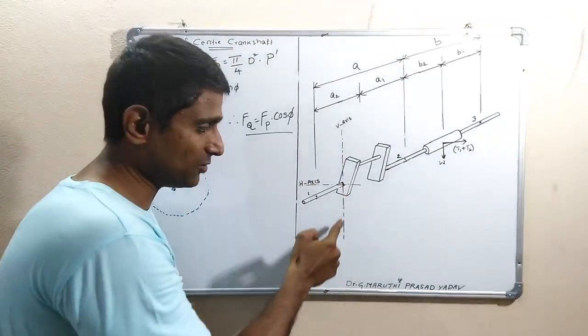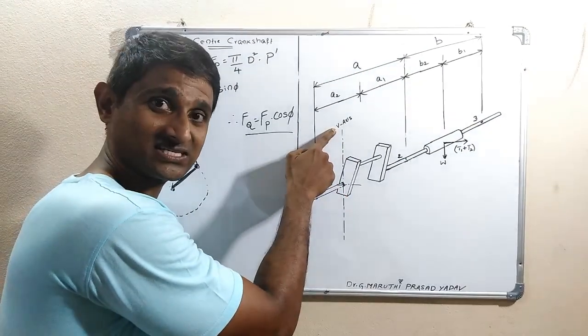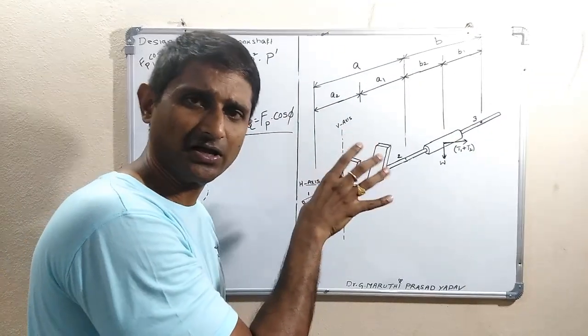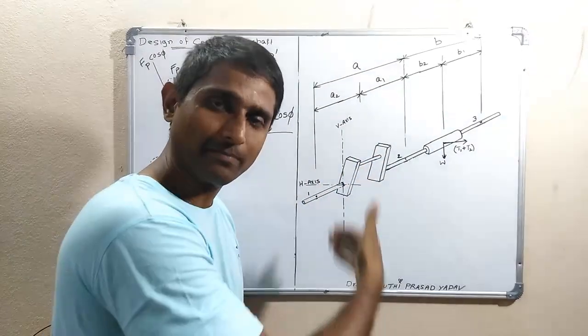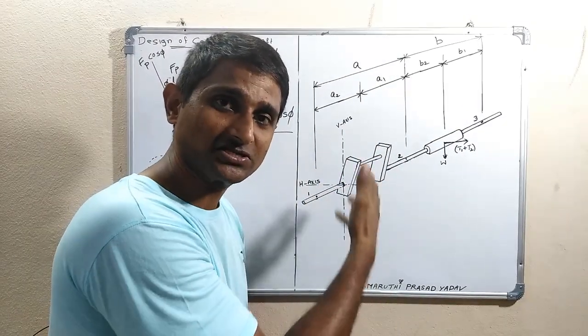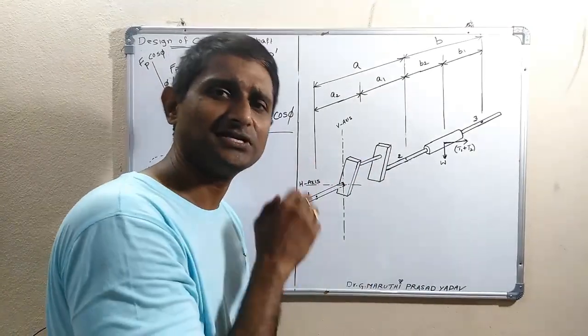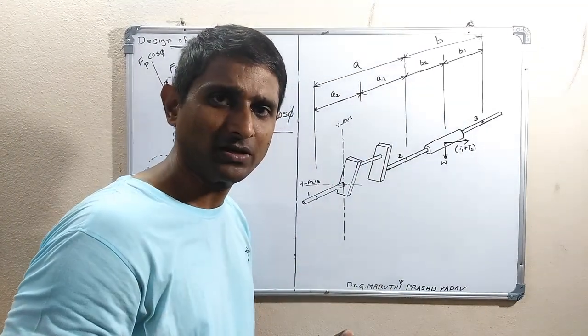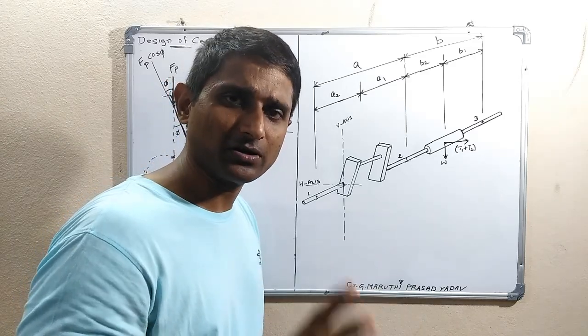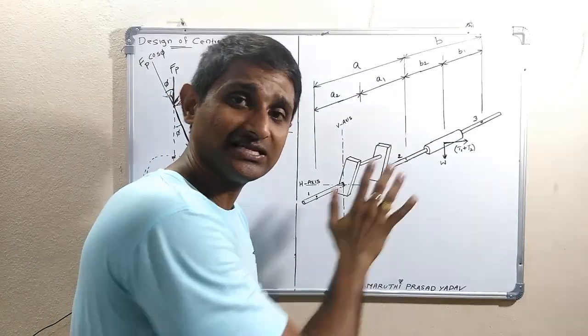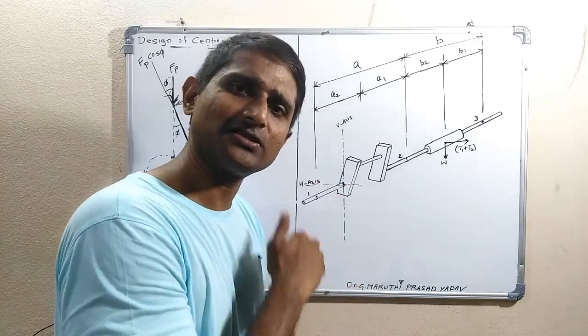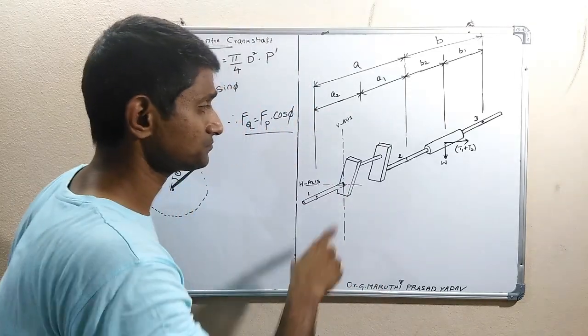This is the vertical axis I have mentioned. Please understand very carefully, even though I am taking much time for the explanation of this diagram itself. Why? Because if this is clear, then the design part is very simple to understand. The entire effort we have to put in is to understand the system of forces. If it is clear, then everything will be clear and easy.